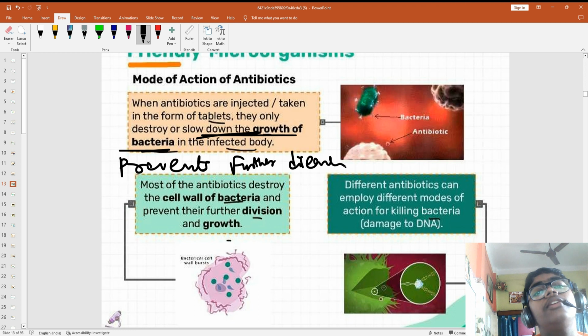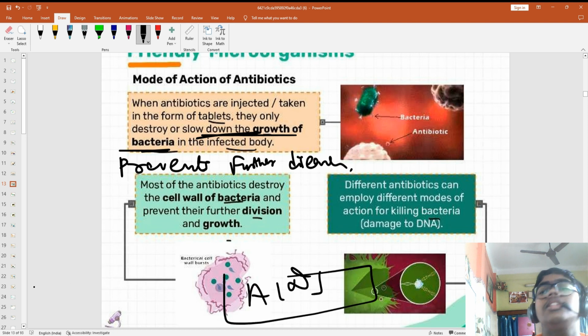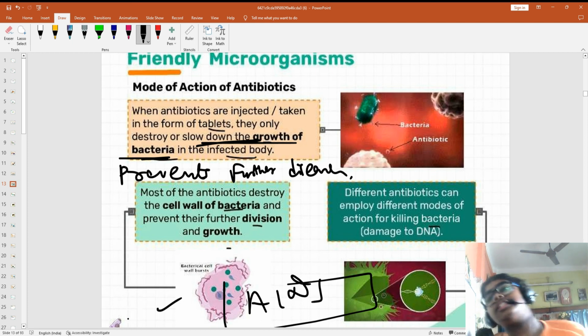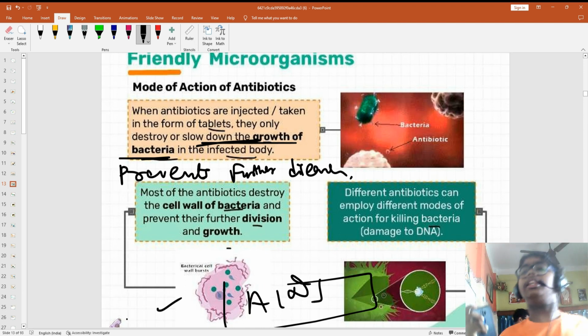If someone is having AIDS, no cure is there. But what can an antibiotic do? It can stop it, but it will spread because this disease is very dangerous. Okay. I will discuss this AIDS in another class maybe.